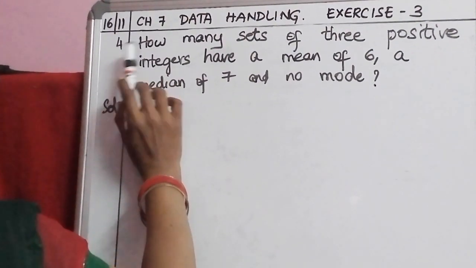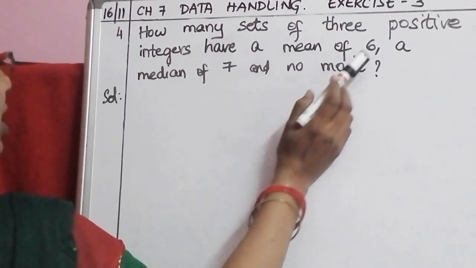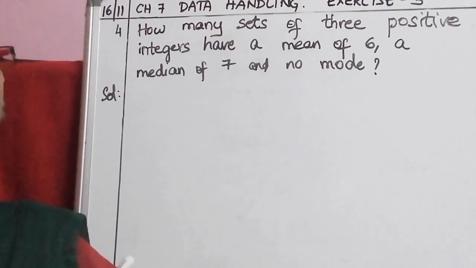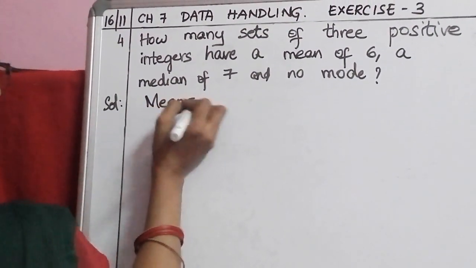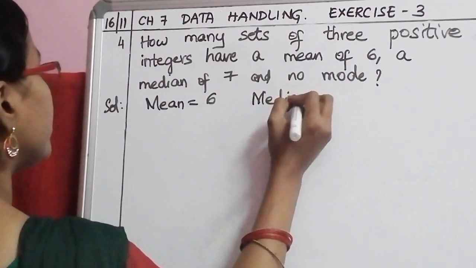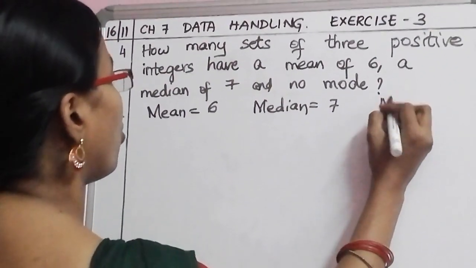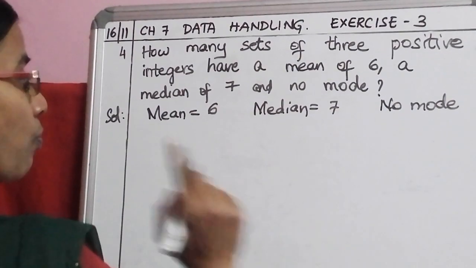Let us do the fourth problem. How many sets of 3 positive integers have a mean of 6, a median of 7 and no mode? Mean is given as 6. Median is given as 7. Okay. No mode. Mode is not given means each observation is once only.